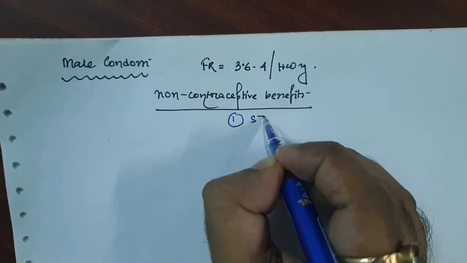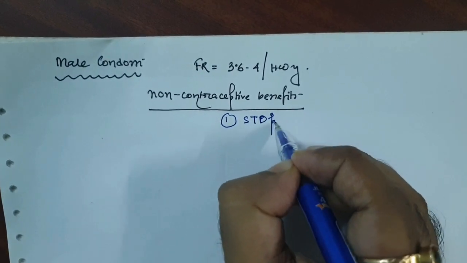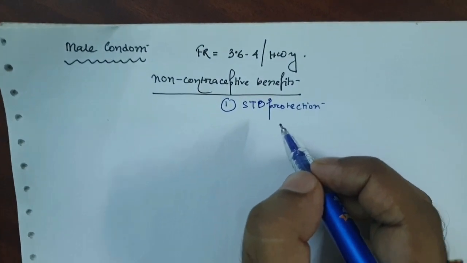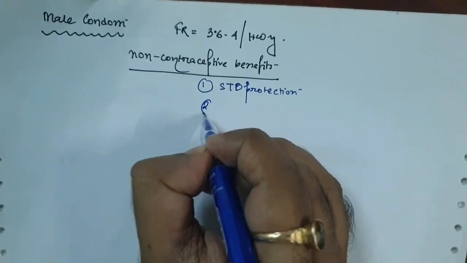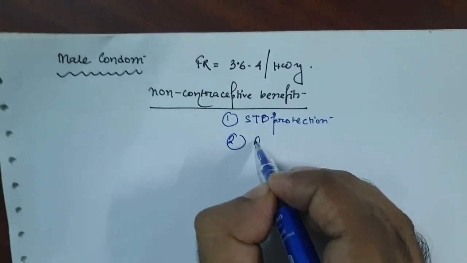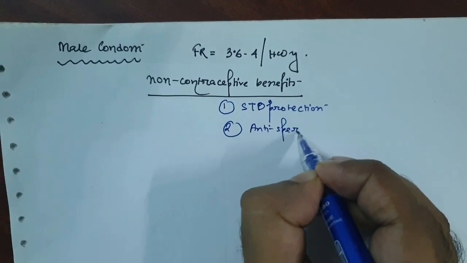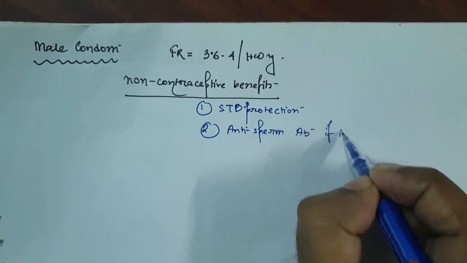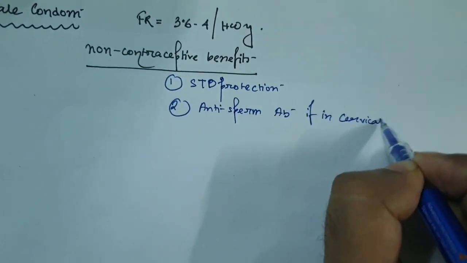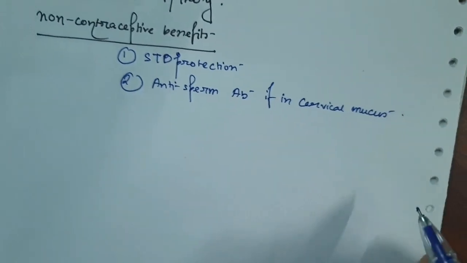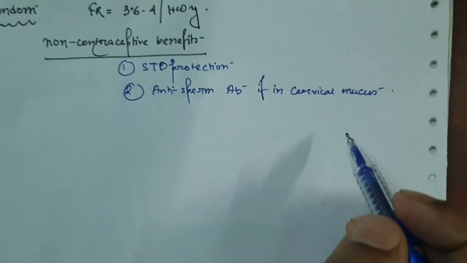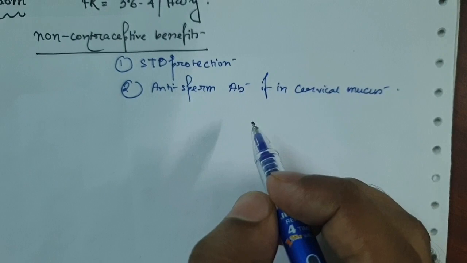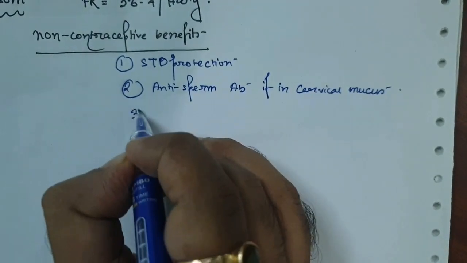Number one, it protects against STDs. STD means sexually transmitted diseases like AIDS or gonorrhea. Number two, anti-sperm antibody, if there is any in the cervical mucus. This anti-sperm antibody in the cervical mucus destroys the sperm when they enter the vaginal tract. So the condom is protective against this phenomenon.